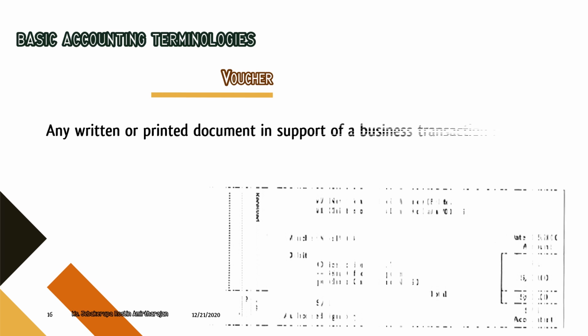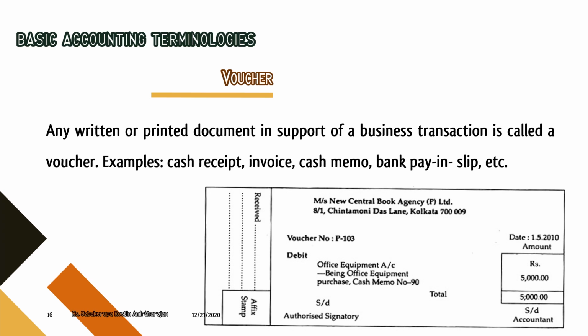What is a voucher? Any written or printed document in support of a business transaction is called a voucher. So we already know what a business transaction is. And in a business transaction, every transaction needs a proof. The proof, either in a written form or a printed form, should support the business transaction. Examples of such things are cash receipt, invoice, cash memo, bank pay-in slip, etc.